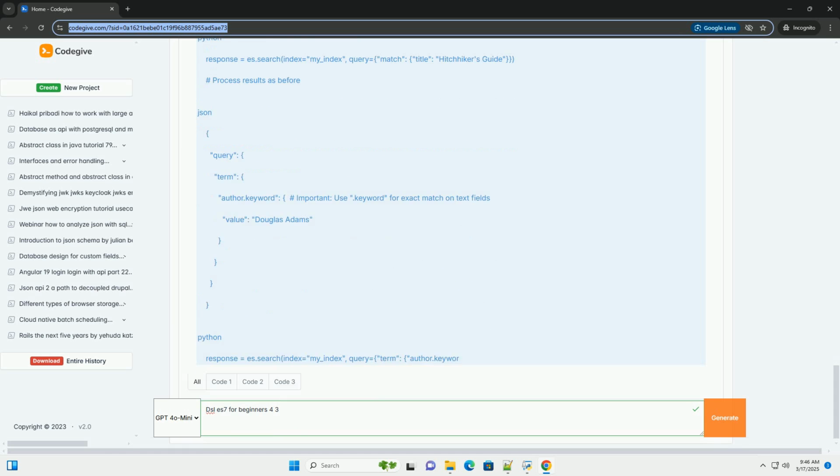Analyzers, tokenization and filtering. Analyzers are used to process text fields. They perform tokenization, splitting text into words, and filtering, removing stop words, stemming words, etc. Standard analyzer. Default analyzer.